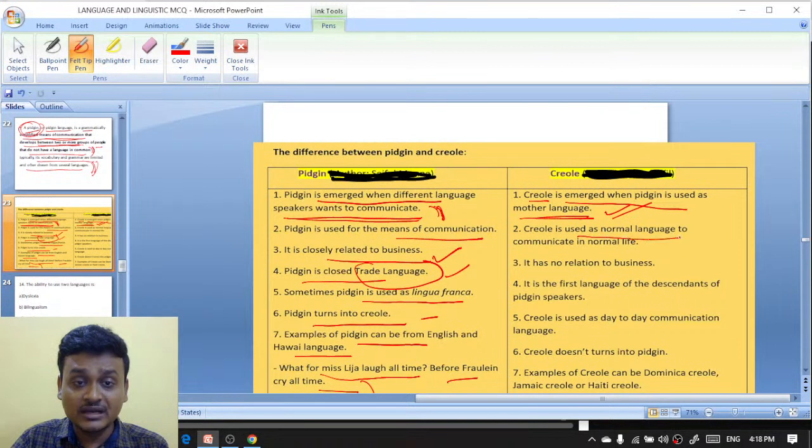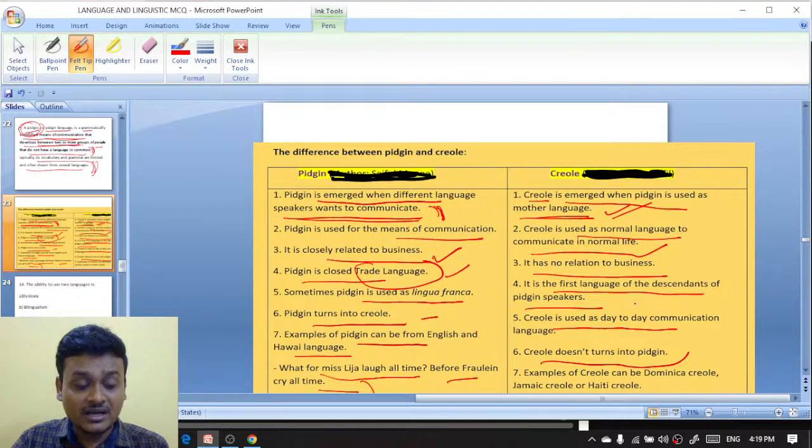Creole is used as a normal language to communicate in normal life. It has no relation to business. It is the first language of the descendants of the pidgin speakers, and creole is used for communication. Creole does not turn into a pidgin. So where does creole develop from? Creole develops from pidgin.